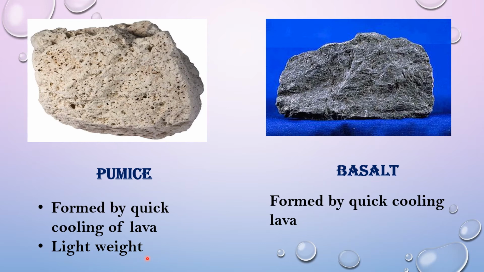Now why is it light in weight? We know that lava, when it erupts from the volcano, contains dissolved gases. As the lava cools down, the gases trapped in it escape and form holes in the rock. This makes the rock light. Pumice is used as a scrubber. The next is the basalt. Basalt too forms by quick cooling of lava. It is a dense, dark colored rock and used mainly in the construction of roads.